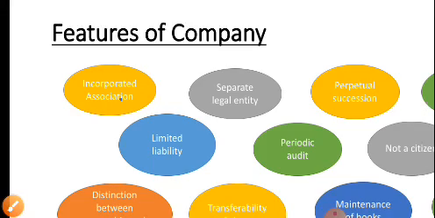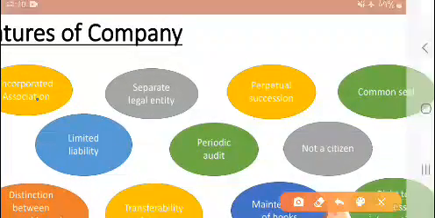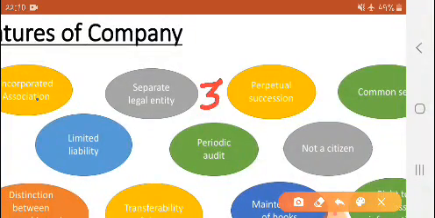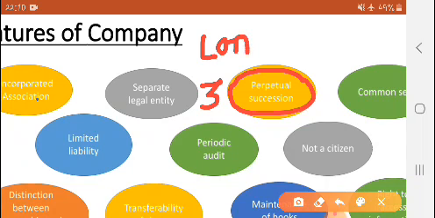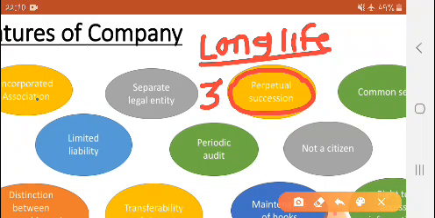Okay, now see what the next point is. The third feature is perpetual succession. What does perpetual succession mean? It means long life. The company is going to survive for a long period of time. It doesn't get affected by the insolvency, death or retirement of its members.